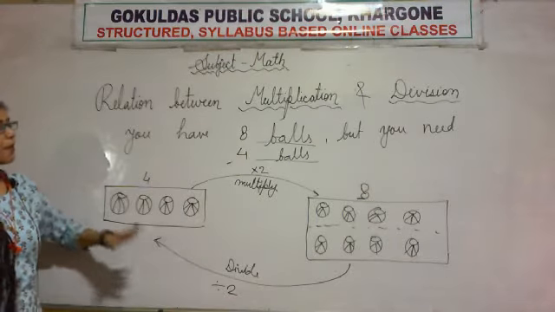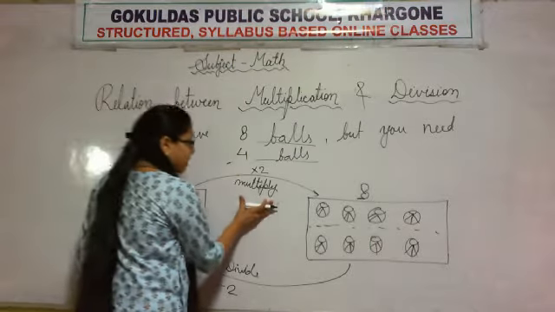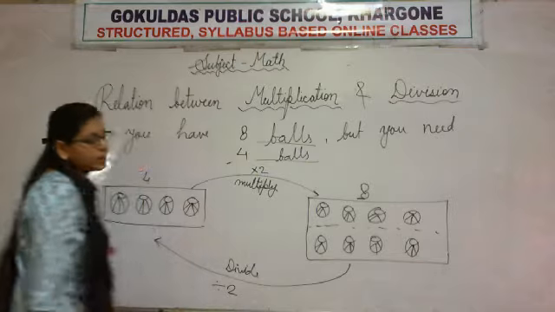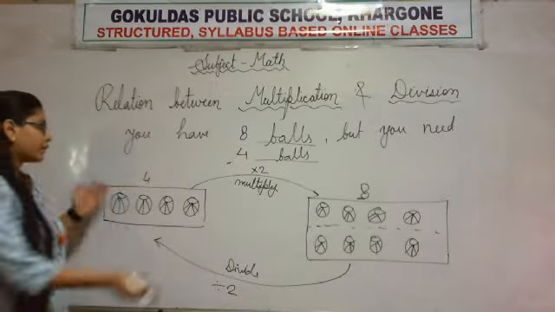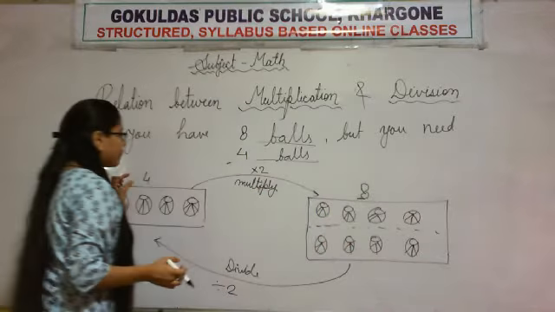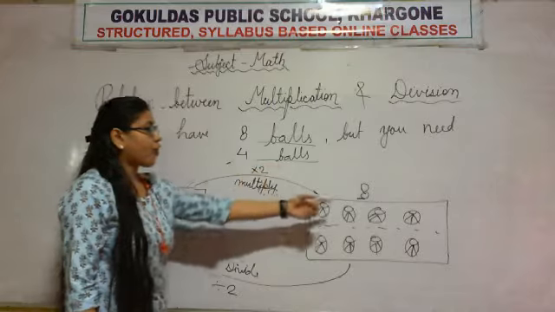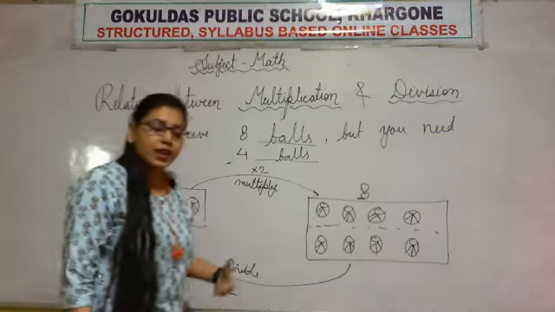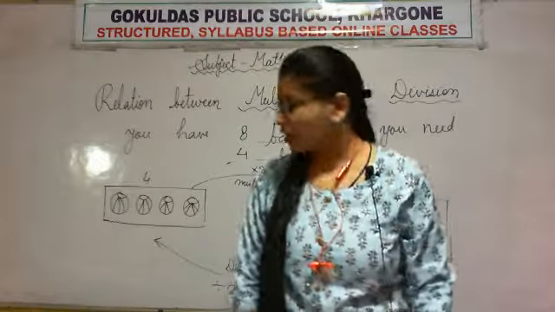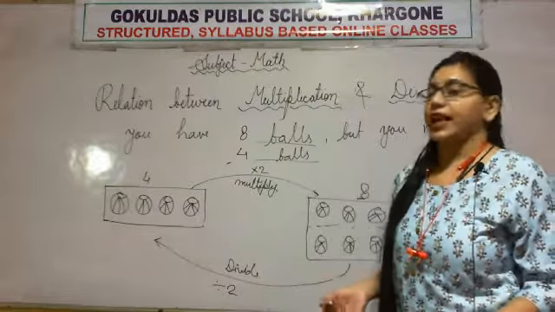So see, by this example too, we can say that multiplication and division are opposite. If we want to move from 4 to 8, we will multiply, and if we want to move from 8 to 4, we need to divide. So this is the multiply divide cycle.